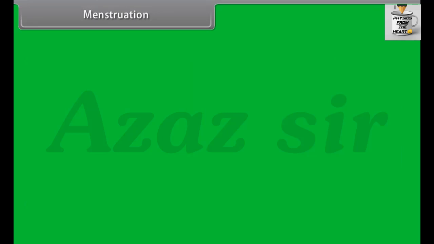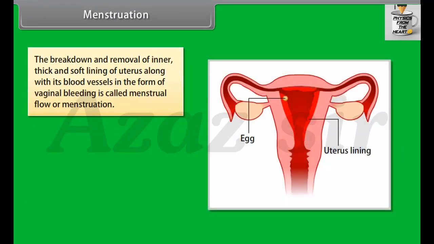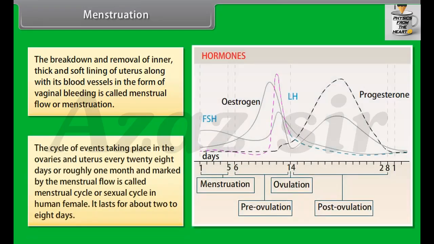Menstruation. The breakdown and removal of the inner, thick, and soft lining of the uterus along with its blood vessels in the form of vaginal bleeding is called menstrual flow or menstruation. The cycle of events taking place in the ovaries and uterus every 28 days, or roughly 1 month, and marked by the menstrual flow is called the menstrual cycle or sexual cycle in human females. It lasts for about 2 to 8 days.